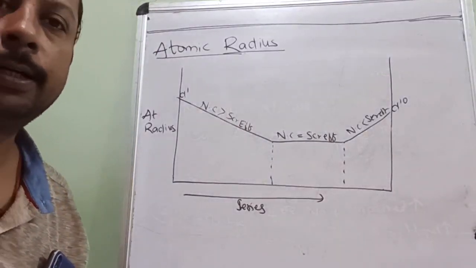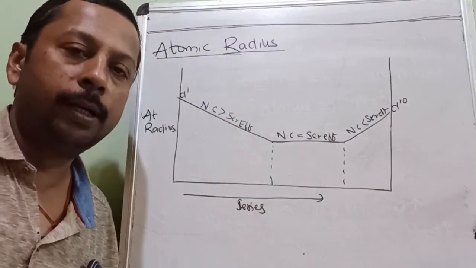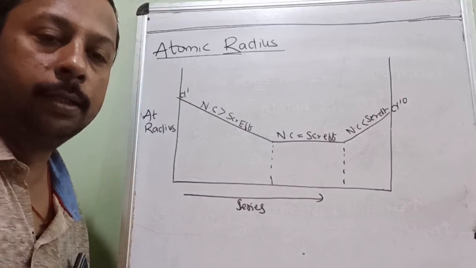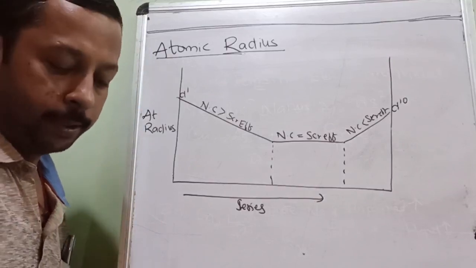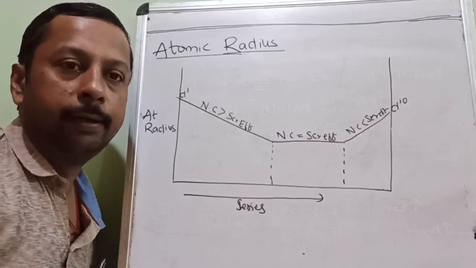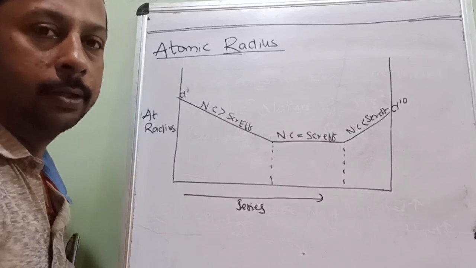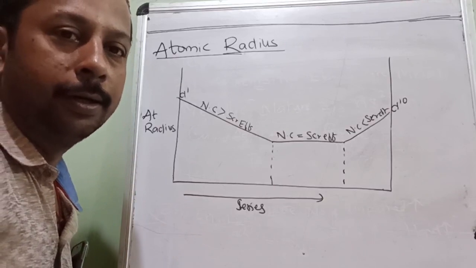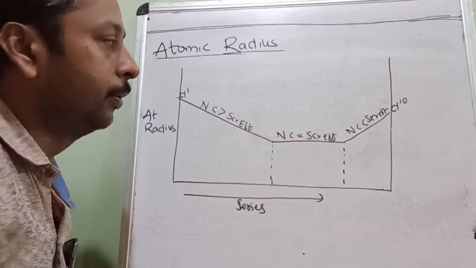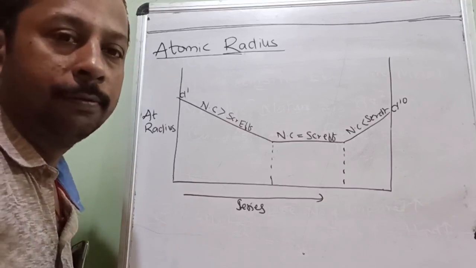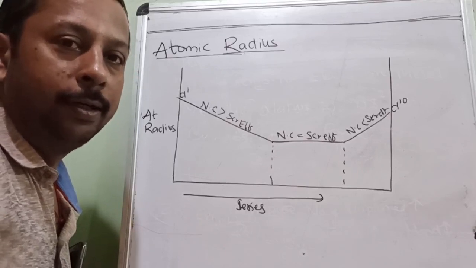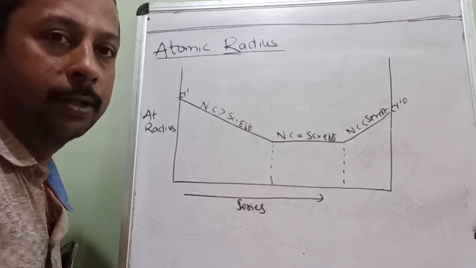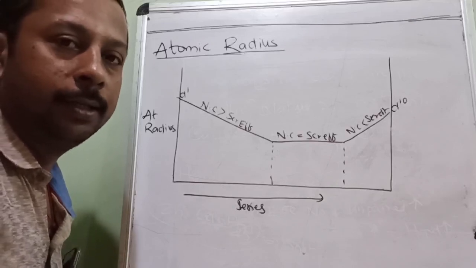Now very important, a very difficult topic to understand is variation of atomic radius. In other groups it was very easy, but here in the d block elements, the variation is anomalous, neither increase nor constant nor decrease, all of them are mixed here. So that's why it took some of your time. I paused the video and made a good diagram like this to save your time and to make you understand easily.